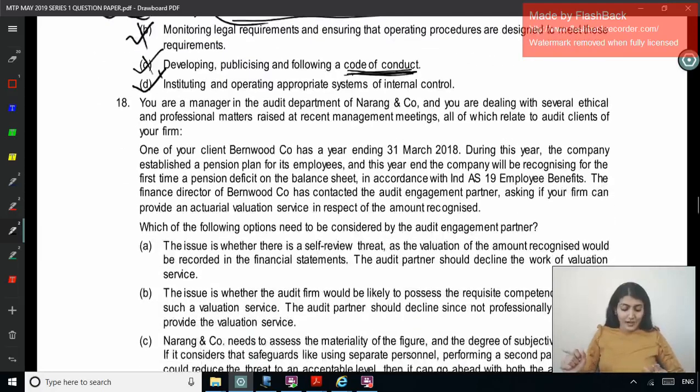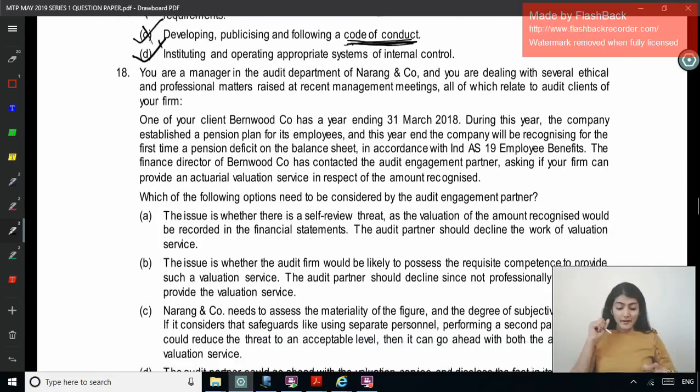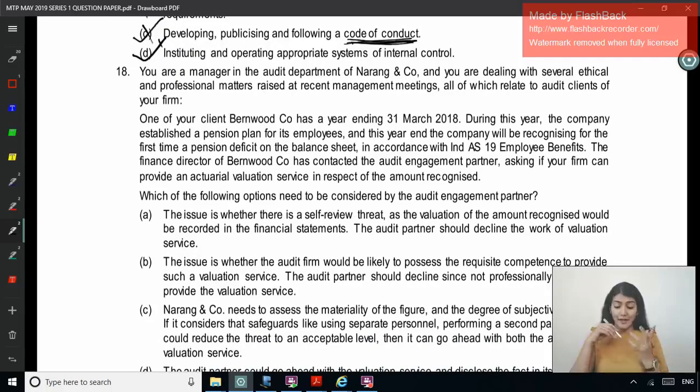Next one. Right, you are a manager in the audit department of Narang and Company, and you are dealing with several ethical and professional matters raised at recent management meetings, all of which relate to audit clients of your firm. One of your clients, Burnwood Company, has a year ending 2018. During the year, the company established a pension plan for its employees, and this year end, the company will be recognizing for the first time a pension deficit on the balance sheet in accordance with Ind AS 19 Employee Benefits. The finance director of Burnwood Company has contacted the audit engagement partner asking if your firm can provide actuarial valuation service in respect of the amount recognized.